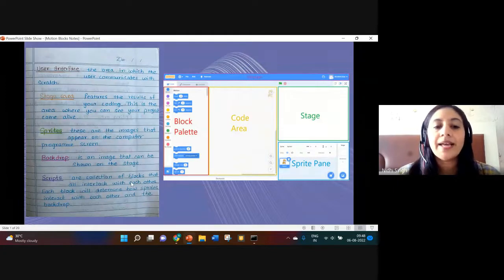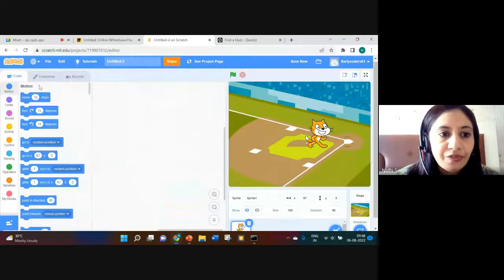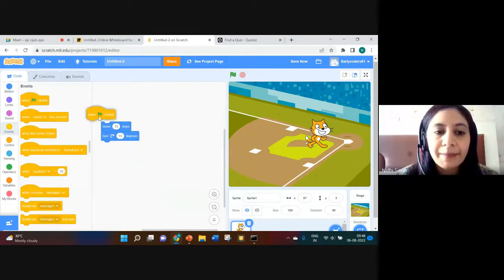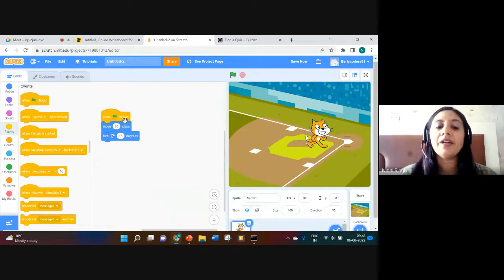Scripts are a collection of blocks that all interlock with each other. Each block will determine how sprites interact with each other and the backdrop. So whatever we are doing here, we are just writing our script. Okay, ma'am, this is our script area, or we can say our code area.